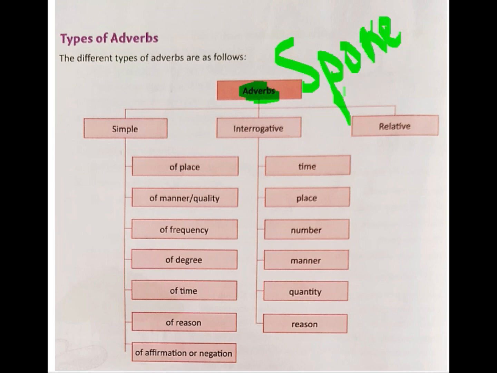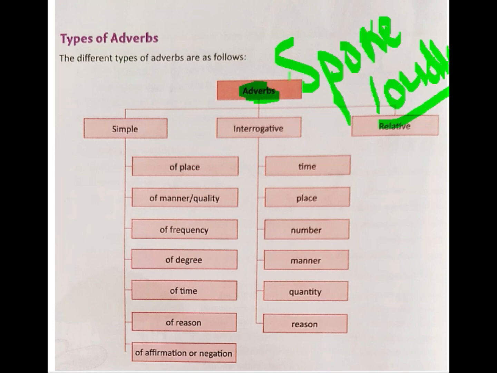When we hear the sentence Satish spoke, we understand that the action done by Satish was speaking. Now, how did he speak? Did he speak loudly? Did he speak slowly? Did he speak moderately? This is known by the word loudly. Now, this word loudly is giving more information about the verb spoke. So, we can call loudly an adverb. In English grammar terminology, we say that the word loudly modifies the word spoke. So that's what adverbs are.